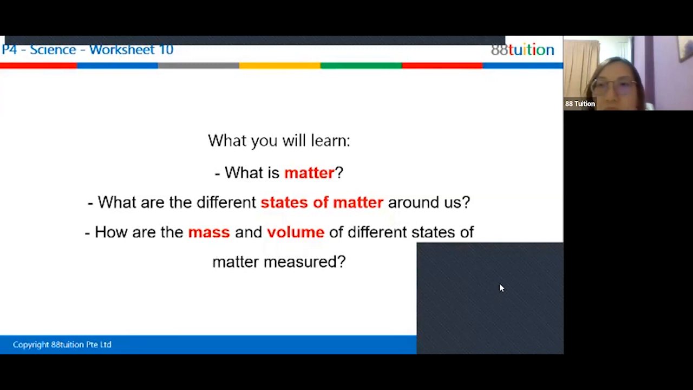So the answer is, matter is anything that has mass and takes up space, which I have in the subsequent slides. Now, can everyone name me an example of something that is not matter? Everyone type into the chat, give me one example of something that is not matter.